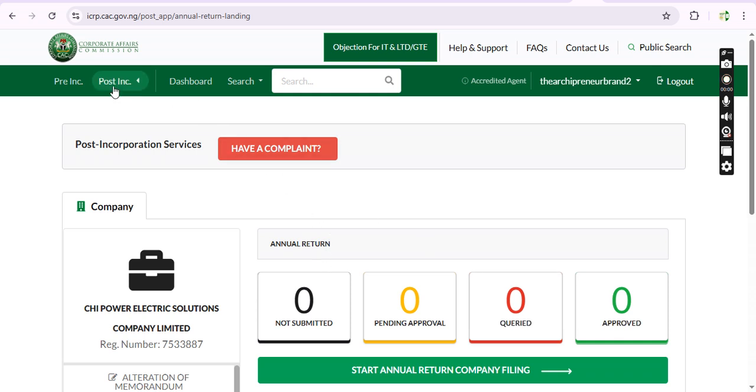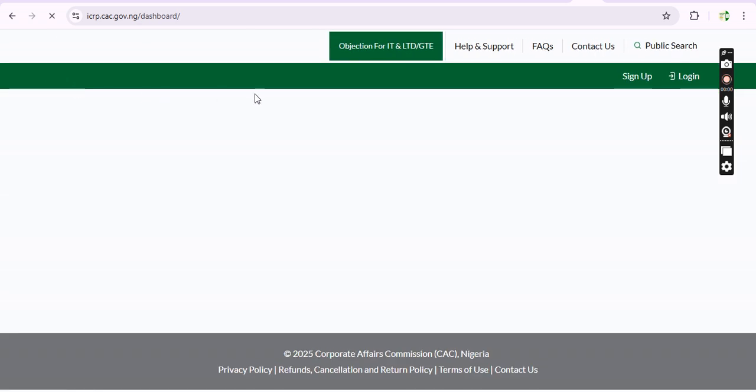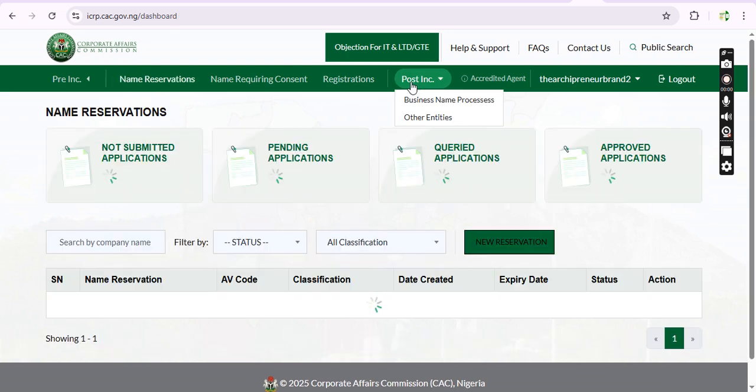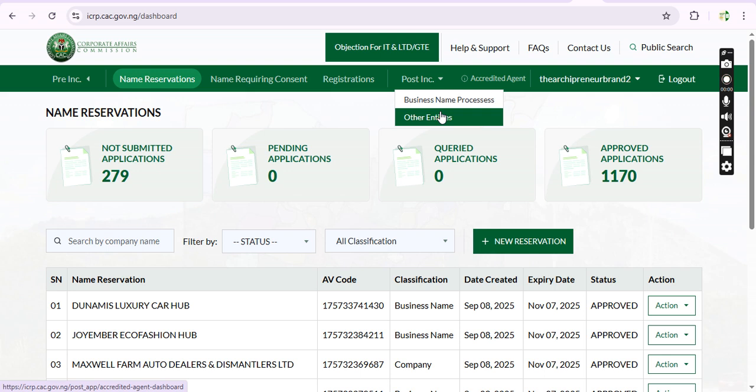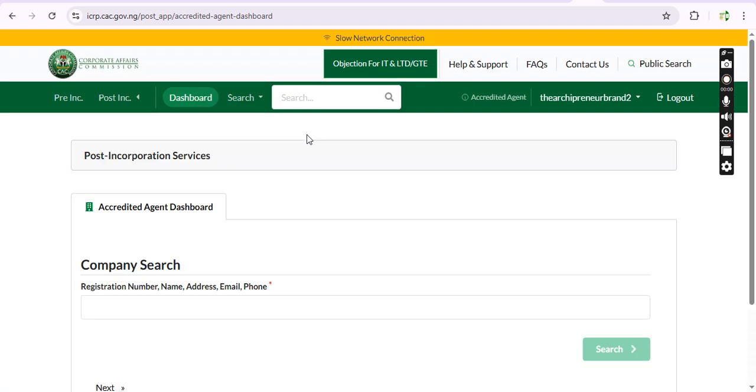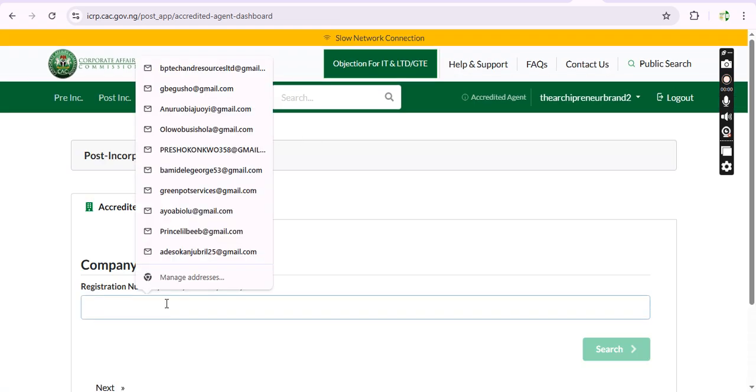business side, you have to make sure you are in the pre-incorporation. After getting into the pre-incorporation, you now go to post-incorporation so that you'll be able to click on the business name process or other entities back. You understand? Unlike the previous portal where we can just navigate by going to the dashboard, this space you can search for business, you can search for NGO, we can search for company, but now it has been separated.